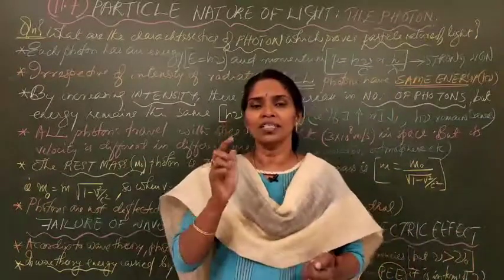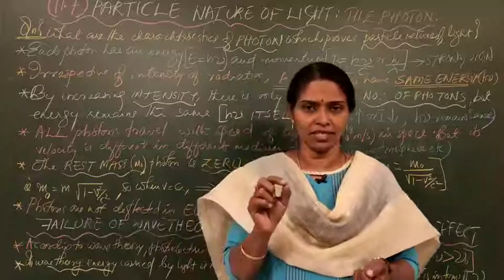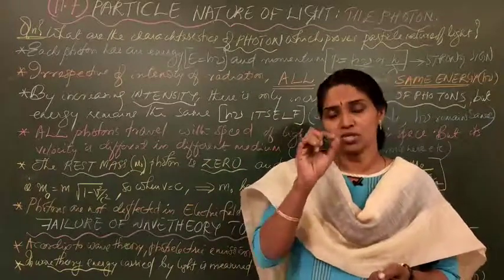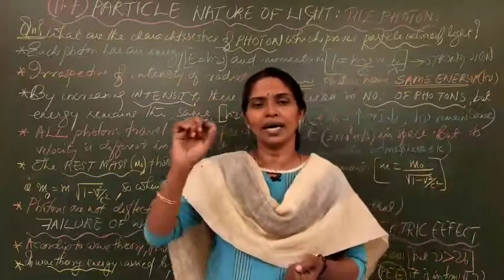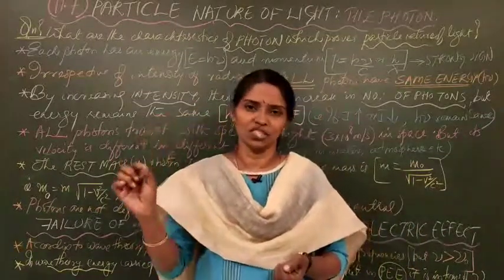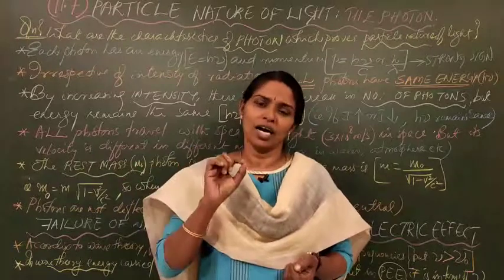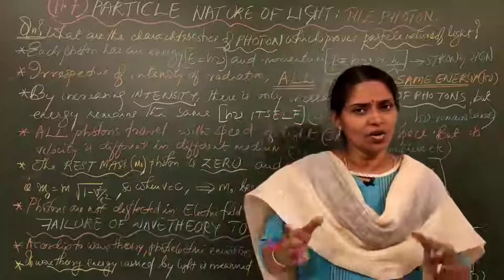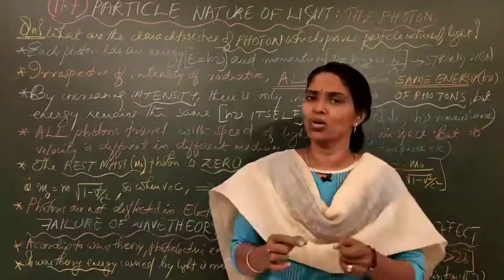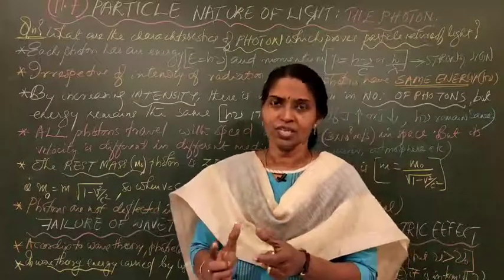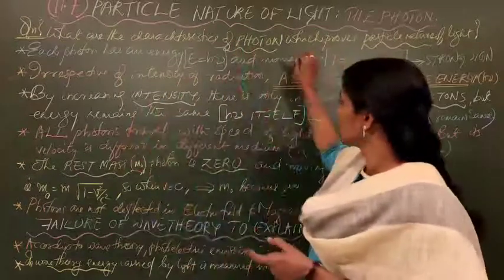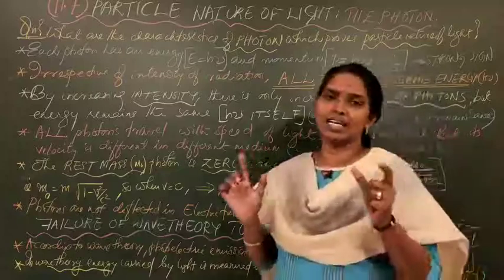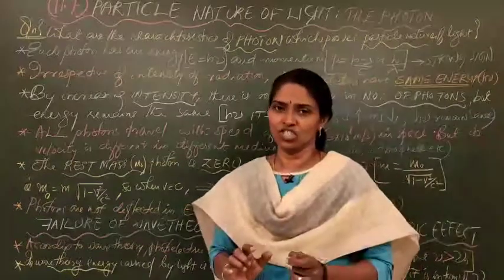But we can say the photoelectric effect is a confirmatory statement to show that light can exhibit particle nature. So Albert Einstein said that light is ejected as quanta or packets known as photons. So what are the characteristics of a photon which prove the particle nature of light? That is our discussion point today.